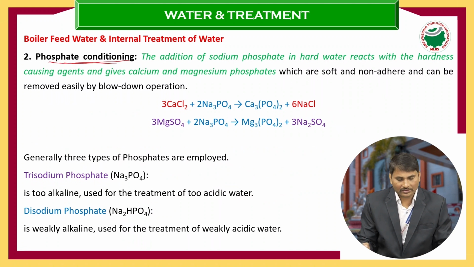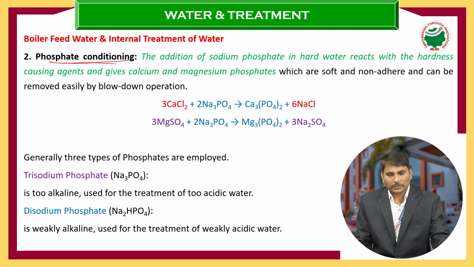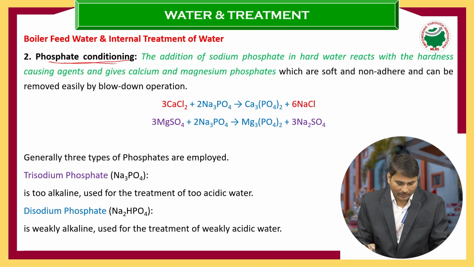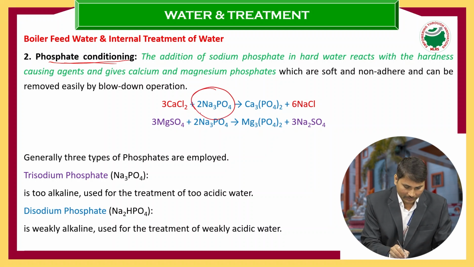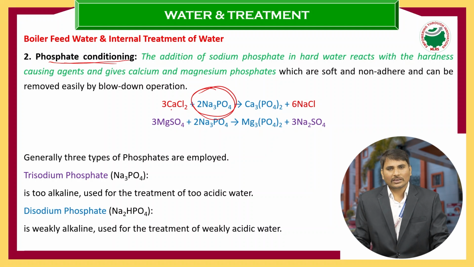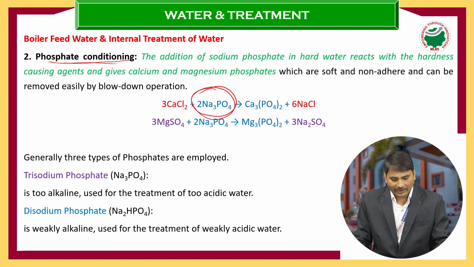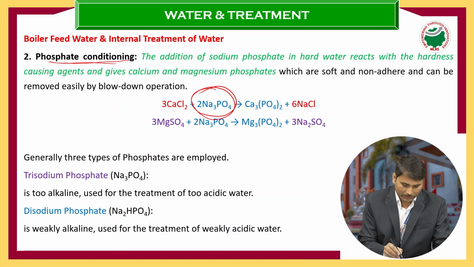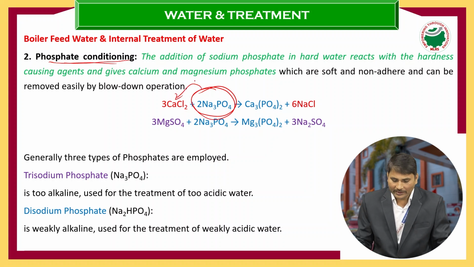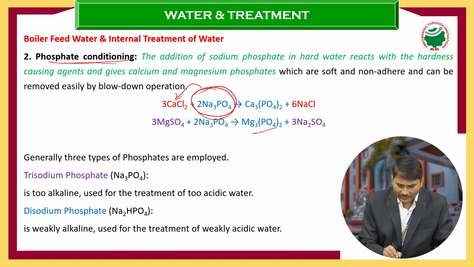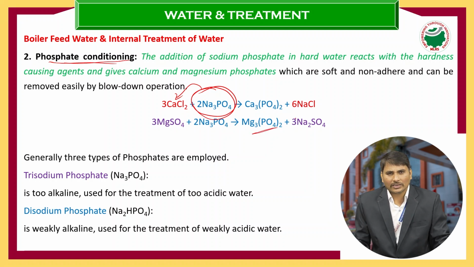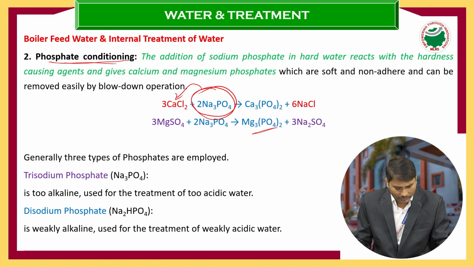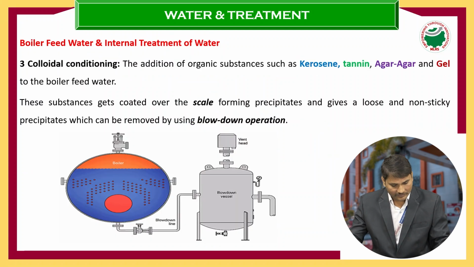The second type is the phosphate conditioning method. In this we use sodium phosphate as a conditioning agent. When sodium phosphate treats hardness causing substances like CaCl2, it also converts them into water undissolved products. That water undissolved product we remove simply by filtration.